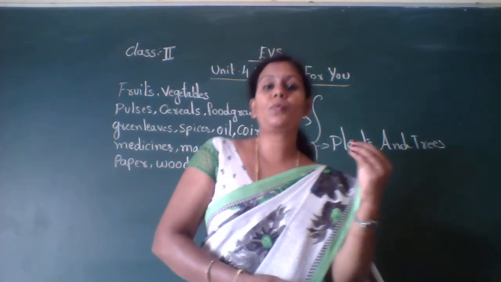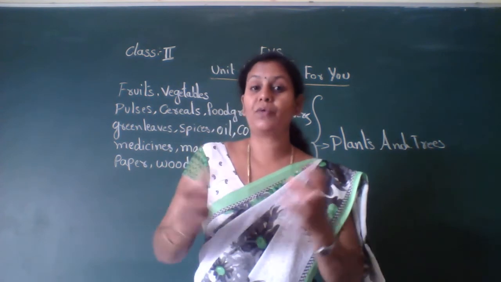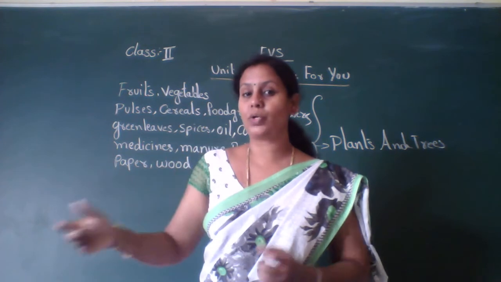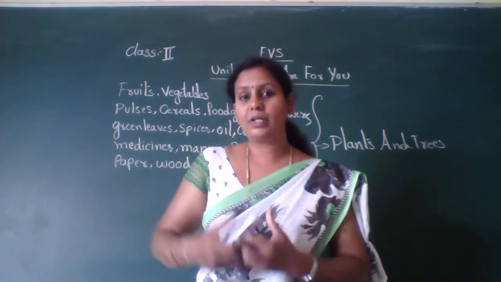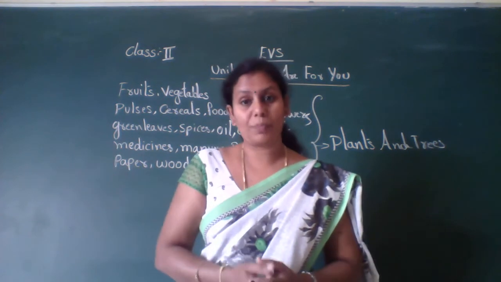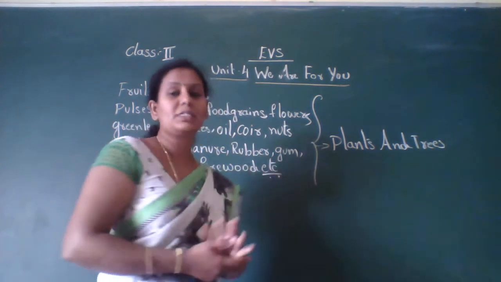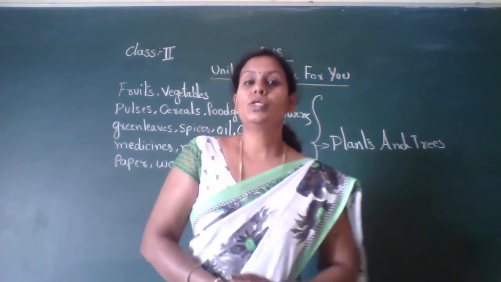So we can also prepare manure from the plant by collecting the dry leaves. After the leaves fall on the ground, they will dry. So from those dry leaves we can make manure we use for growing crops, natural manure. Okay. And we can get medicines. There are some medicinal plants also. So from which plants?